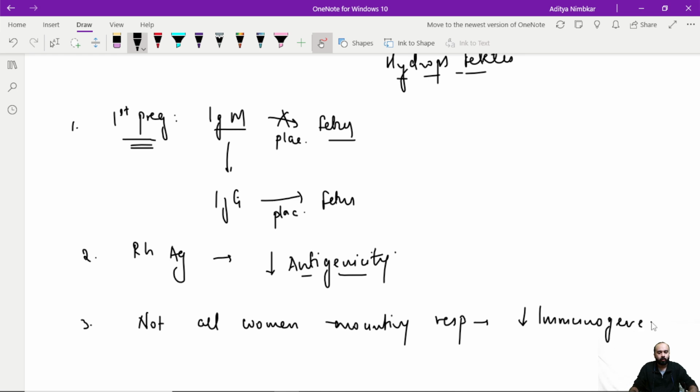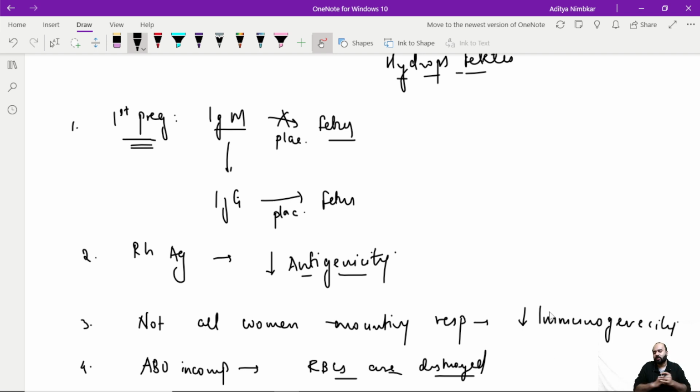Lastly, if there is an ABO incompatibility as well alongside RH incompatibility, in that scenario, ABO is not like RH. It's a strong antigen. And that strong antigen elicits an immediate response. एक एकदम strong immediate response आता है. And hence, ABO incompatibility जब भी होता है, those RBCs are destroyed immediately. They're destroyed so quickly कि RH isoimmunization होने का टाइम ही नहीं मिलता है. Inadequate time for RH immunization.